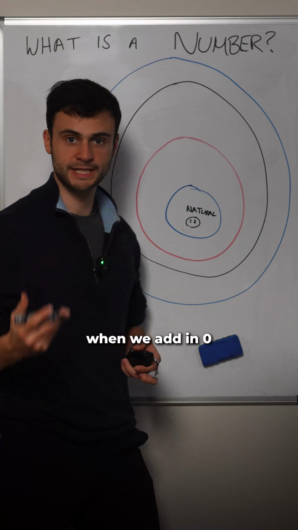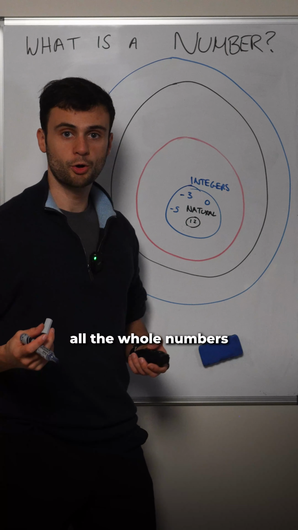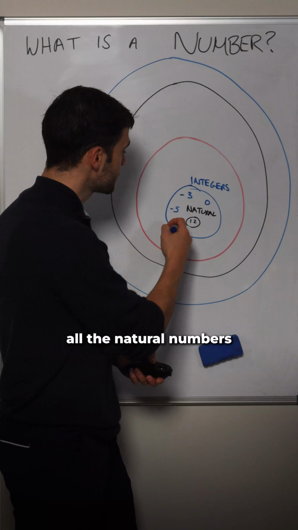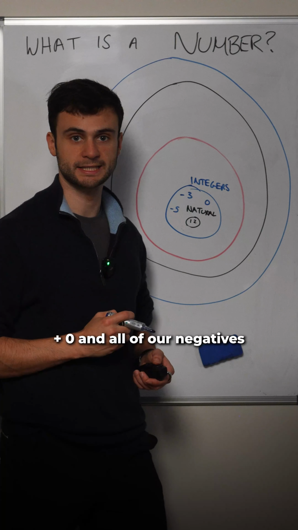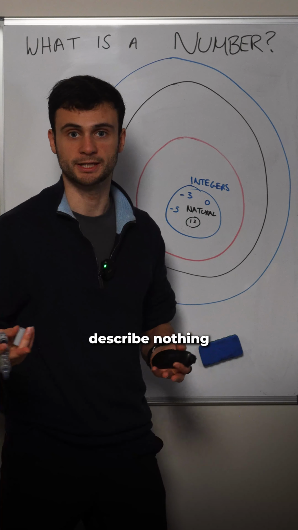When we add in 0 and our negatives, we've now got our integers. So these are all the whole numbers, including all the natural numbers, plus 0, and all of our negatives. So we have these so we can describe things going backwards, and so we can describe nothing, like 0.